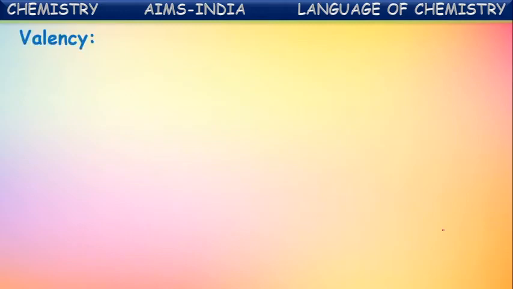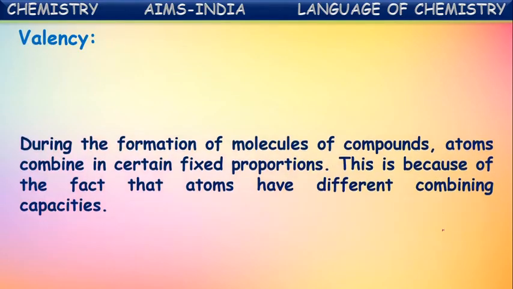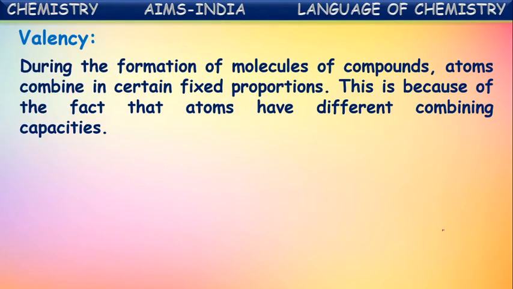Okay. Next, valency. During the formation of molecules of compounds, atoms combine in certain fixed proportions. This is because of the fact that atoms have different combining capacities. Yes, one atom can combine with two atoms. Some atoms can combine with only one atom.